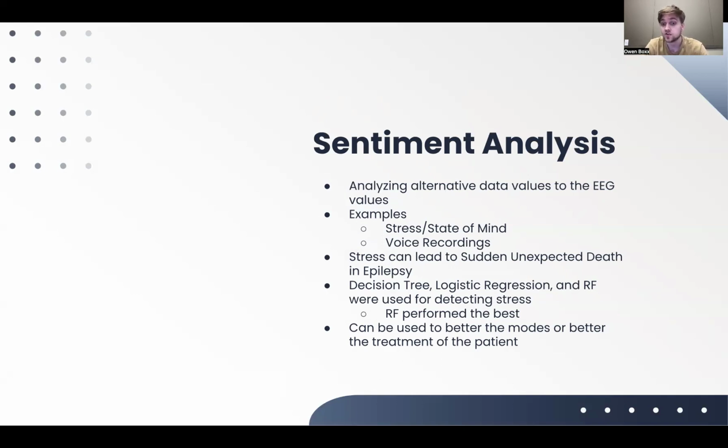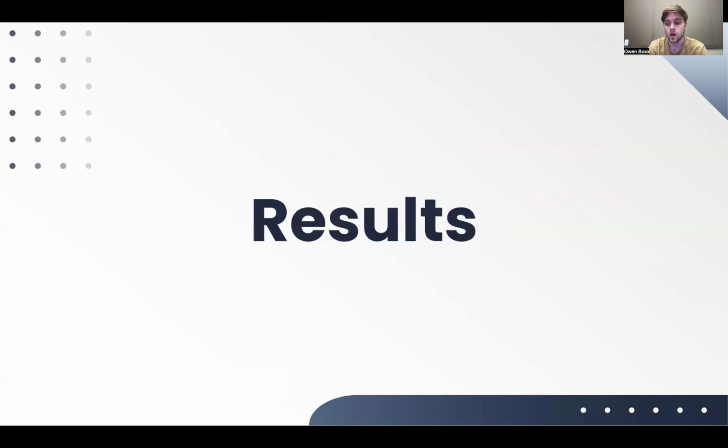They used a decision tree, logistic regression, and random forest to detect stress. And the random forest classifier actually performed the best. This can be used to not only improve the models, but also the treatment of the patient. So if you can lower the stress of your patient, make them feel better, they're a lot safer when it comes to having epilepsy, because they are not at as high a risk of that sudden unexpected death in epilepsy. So the results.